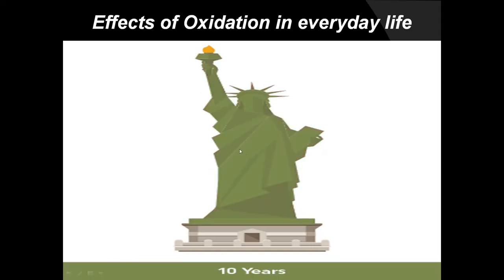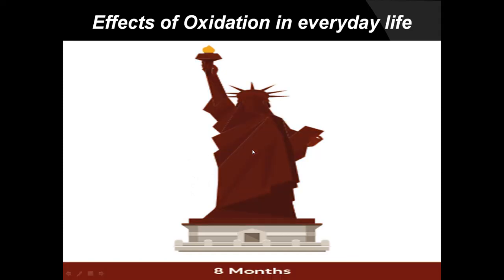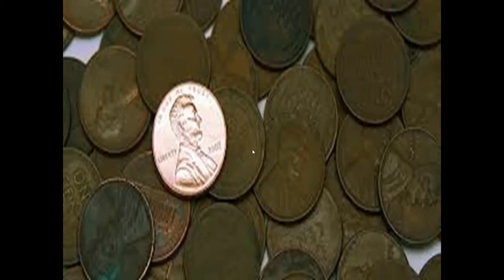So this coating of copper with green color is also an example for corrosion of copper. Here again one more example, the new coin and the old coin. Gradually the coins are changing the color since it is continuously exposed to the atmospheric oxygen. It is getting corroded.